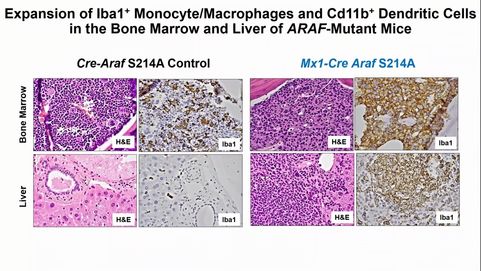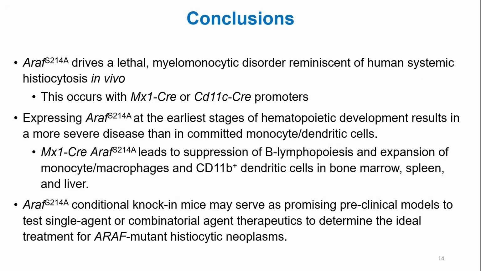When we look at the tissues, particularly the bone marrow, we use EBA1, a monocyte macrophage marker in mice, and we saw massive infiltration of the bone marrow in the MX1 Cre positive ARAF mutant mice compared to the Cre negative mutant mice. I didn't show the spleen here, but this is an example of the liver. We saw huge swaths of granulomata developing in the liver, showing EBA1 positivity compared to the Cre negative mice.